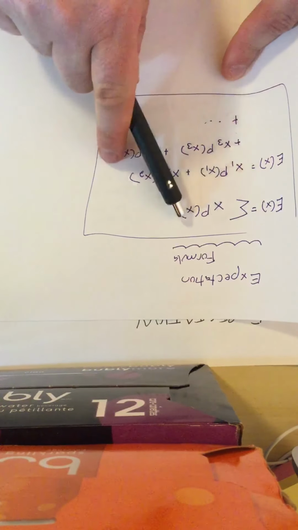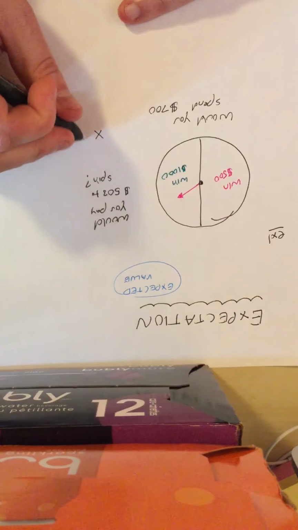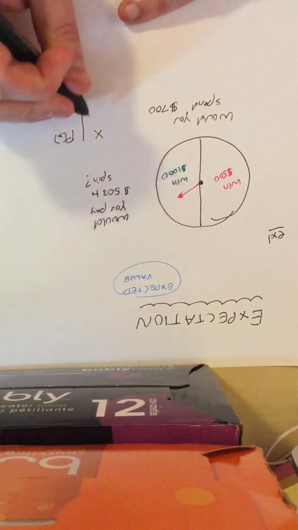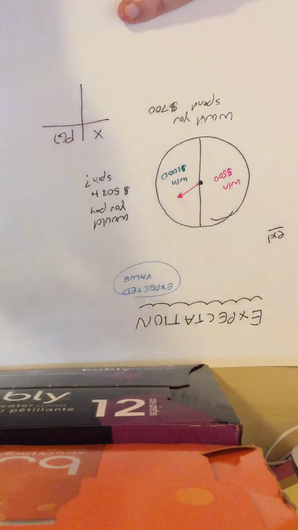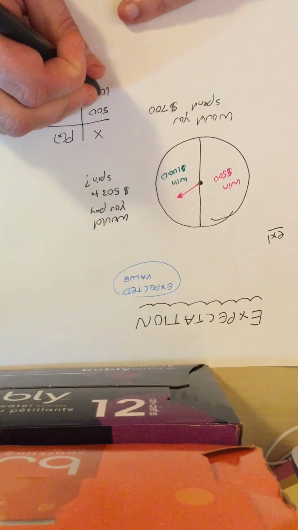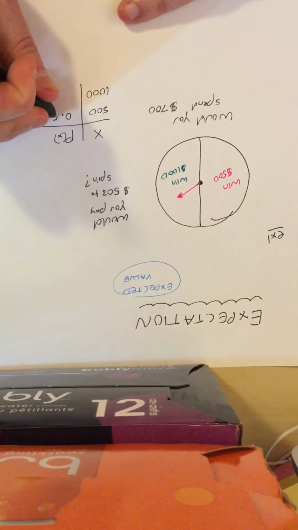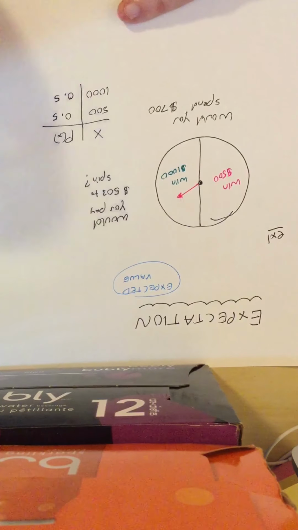So we need the value and the probability of getting that value. So the values we could get on this wheel, x is going to be how much we win. So we could get 500 or 1,000. And the probability of getting 500 is 50% in this wheel. And the probability of getting 1,000 is 50%.